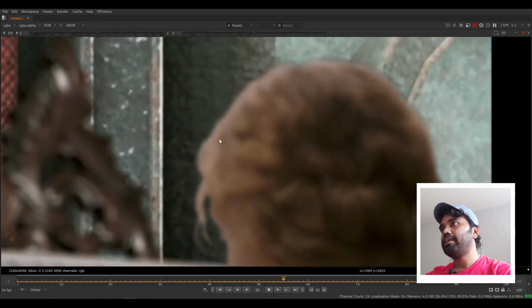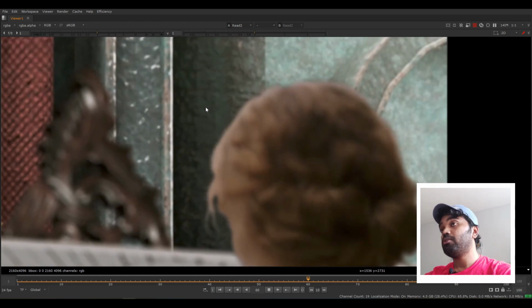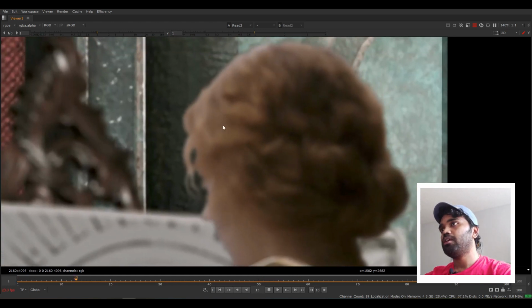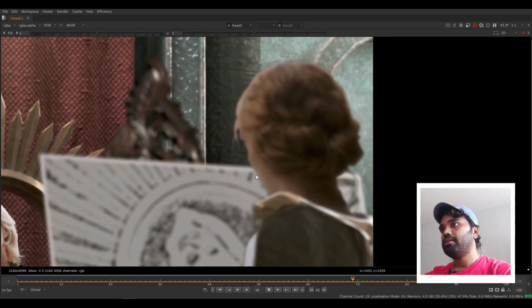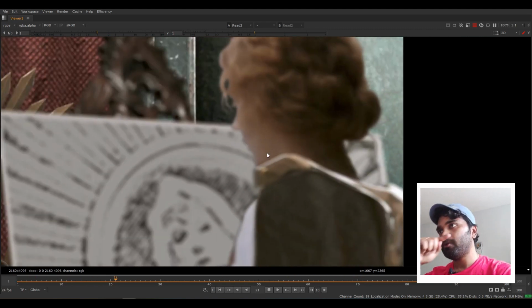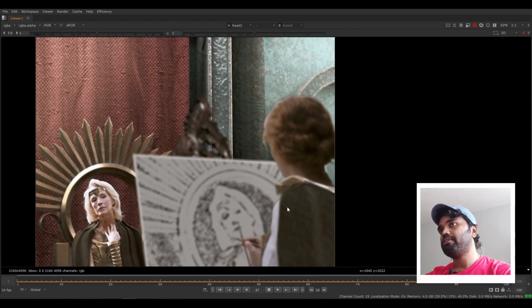And also see the hair details are so sharp, and we can see the BG of the original input is traveling through the hair details. So we should have done some edge fixing here. And I could see some blue tint over here. I don't know, I guess it is from the input. We should do some CC over this edge of this lady.